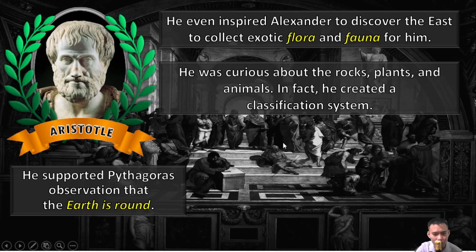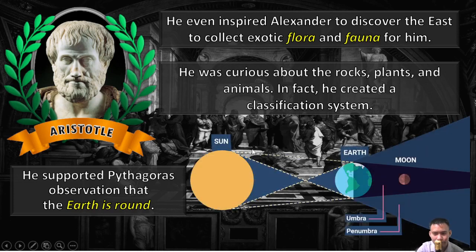He supported Pythagoras' observation that the earth is round. Even though during that time they didn't have sophisticated instruments to learn about the heavenly bodies, with the use of senses, perception, and observation, they were able to find out that the earth is round. But later on, the roundness of the earth was contradicted, because the earth is not literally round but an oblate spheroid. But it is closer to the truth, if you know what I mean.